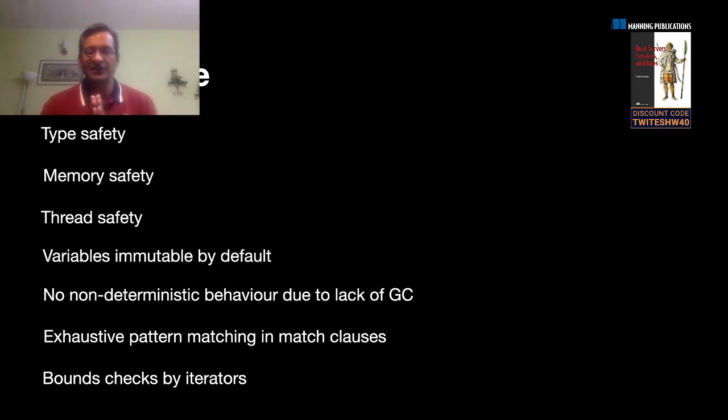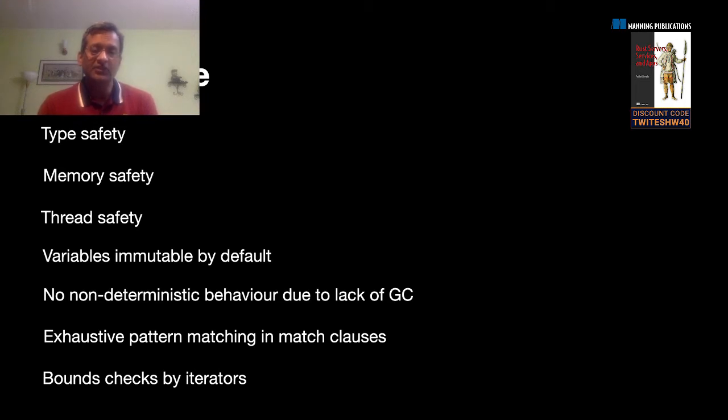The first aspect of safety has to do with types, the data types. There are programming languages that are statically typed, and there are dynamically typed languages. In dynamically typed languages, at compilation time, you don't know what value is going to be associated with a variable. So the compilers or the interpreters make some smart choices at runtime. They do some inference, and based on that, they do the calculations.